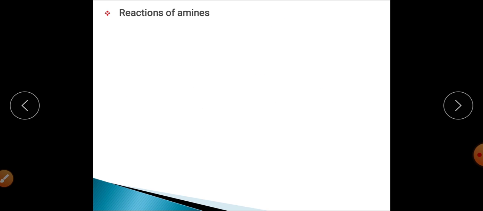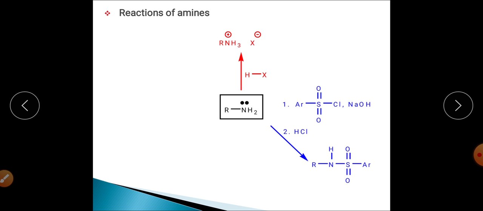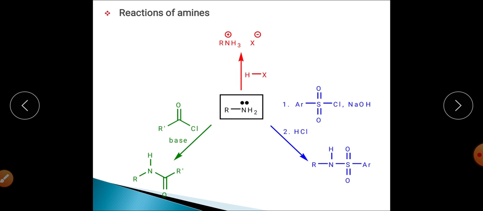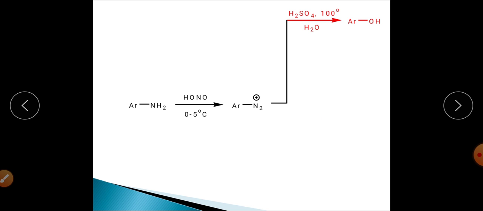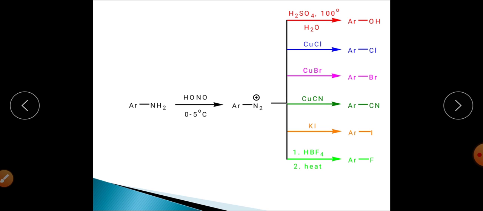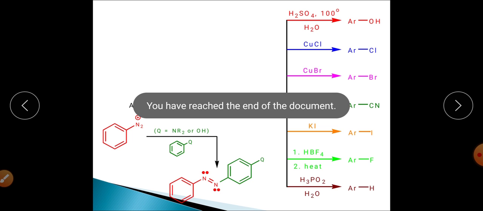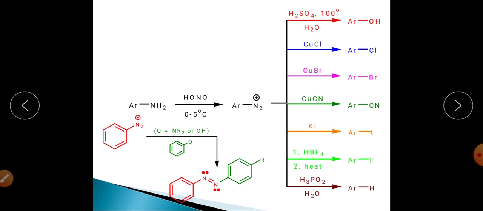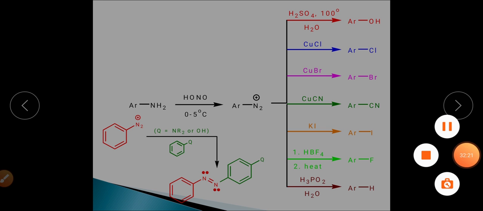And these are the reactions of amines, which react differently with the different types of reagents that are available. The previous one was the case of aliphatic amines, and this one is the case of aromatic amines, in which you get different types of products. This is the case of diazotization, and after the diazonium salts you get different types of products. So this is the overall summary of amines and amine chemistry.